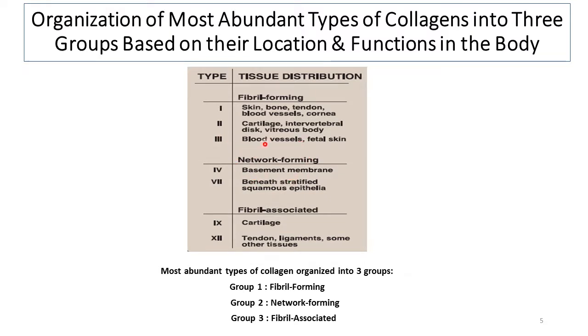Now the second group is termed as network forming collagen, and these collagen molecules are arranged in the form of a meshwork. They do not form long fibers. Instead, the collagen molecules form a kind of meshwork or network. And these include type 4 collagen,